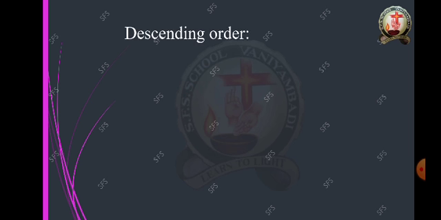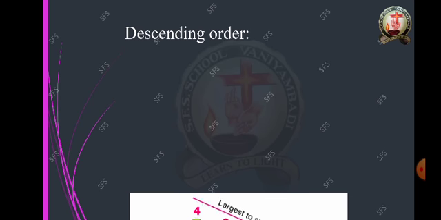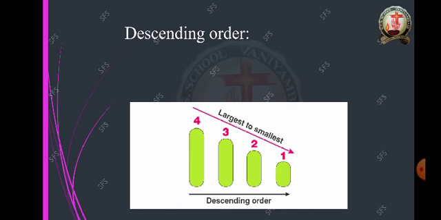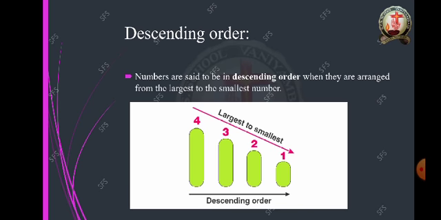So ascending means smallest to the largest, and descending order means vice versa, that is from larger to the smaller. So here I have given you the same example. You have a small pencil, a medium size pencil and a larger size pencil. When you arrange from smaller to the bigger, the name is ascending order.